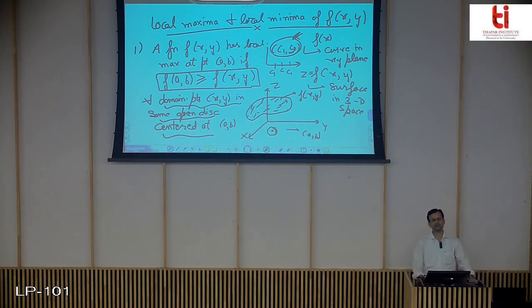Similarly, in the case of a two variable function, since your points are in the xy plane, when you have point AB in the xy plane, you can't say that you take values along the x-axis or y-axis. You must draw an open circular disk around that point, and in that circular disk the value of the function at AB must be greater than or equal to the value at every other point. So this is your local maxima.